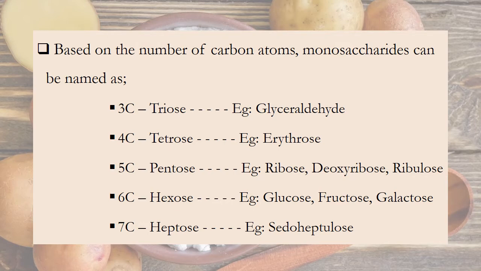Monosaccharides that contain 5 carbon atoms are known as pentose. There are a few examples for pentose: ribose, deoxyribose, and ribulose. Next, monosaccharides that contain 6 carbon atoms are known as hexose. We can give a few examples for hexoses: glucose, fructose, and galactose. Finally, monosaccharides that contain 7 carbon atoms are known as heptose. An example for a heptose is pseudoheptulose.